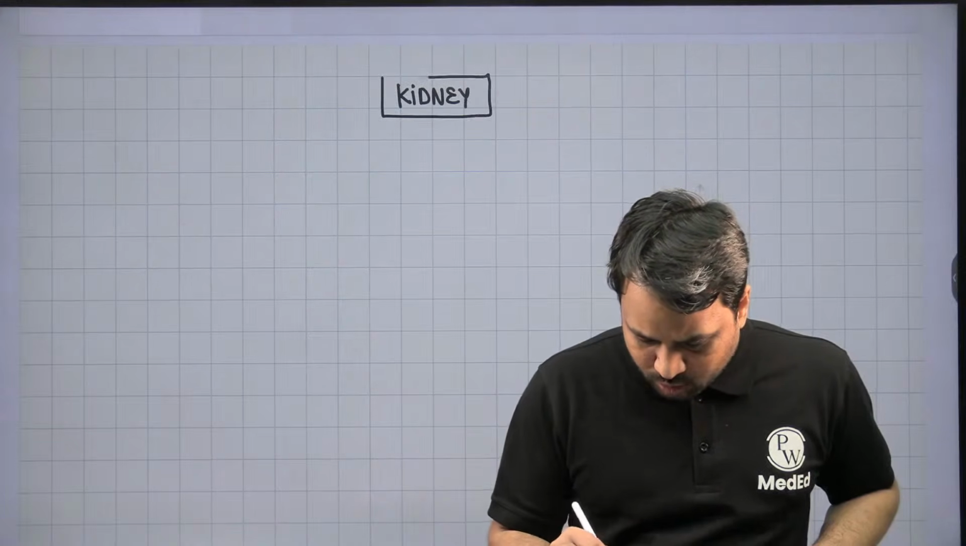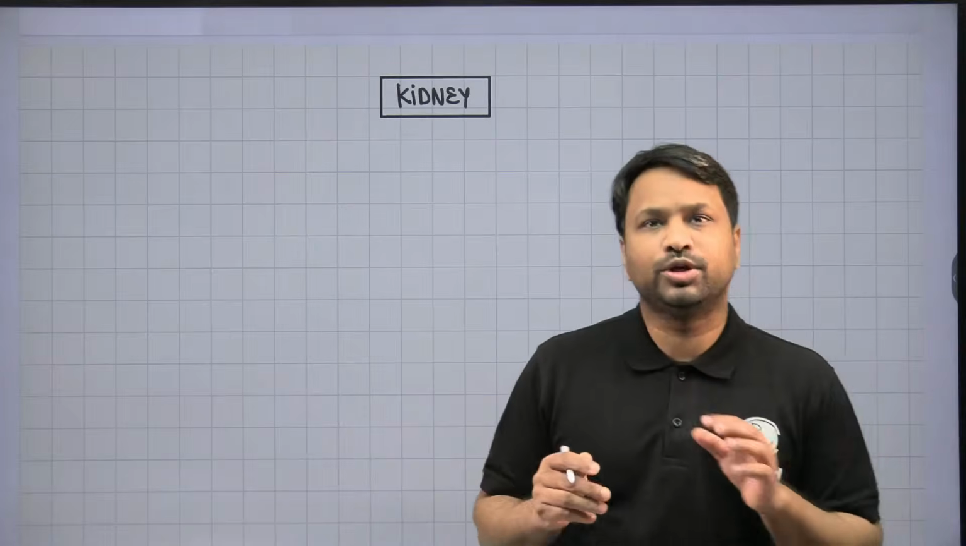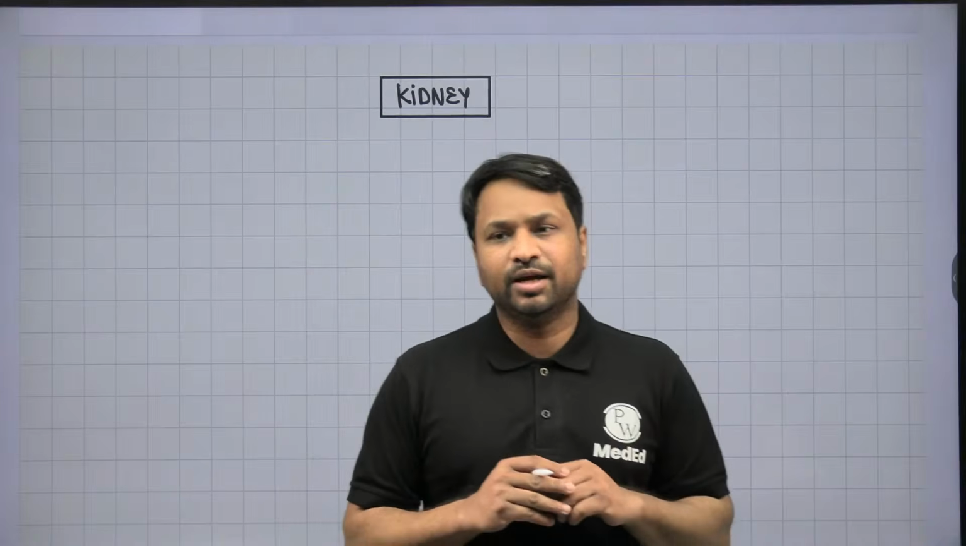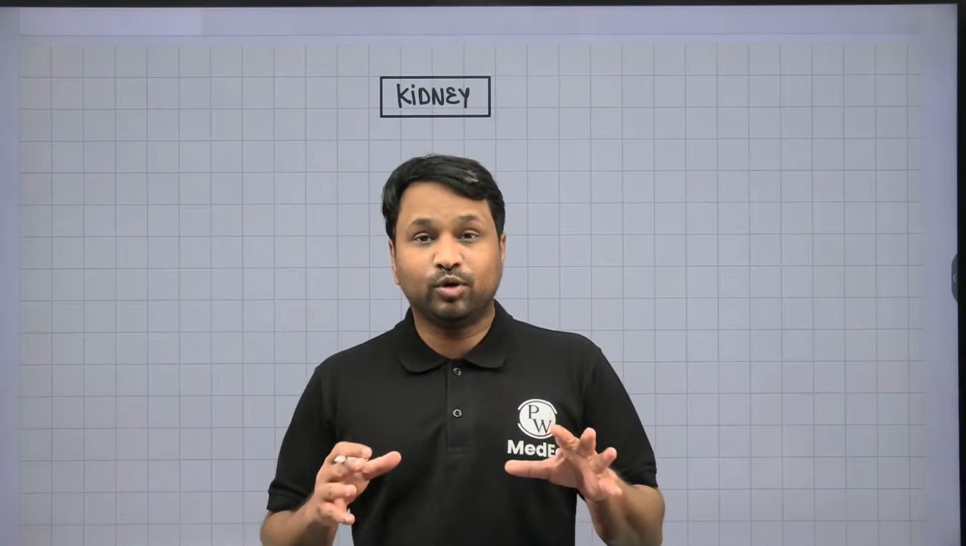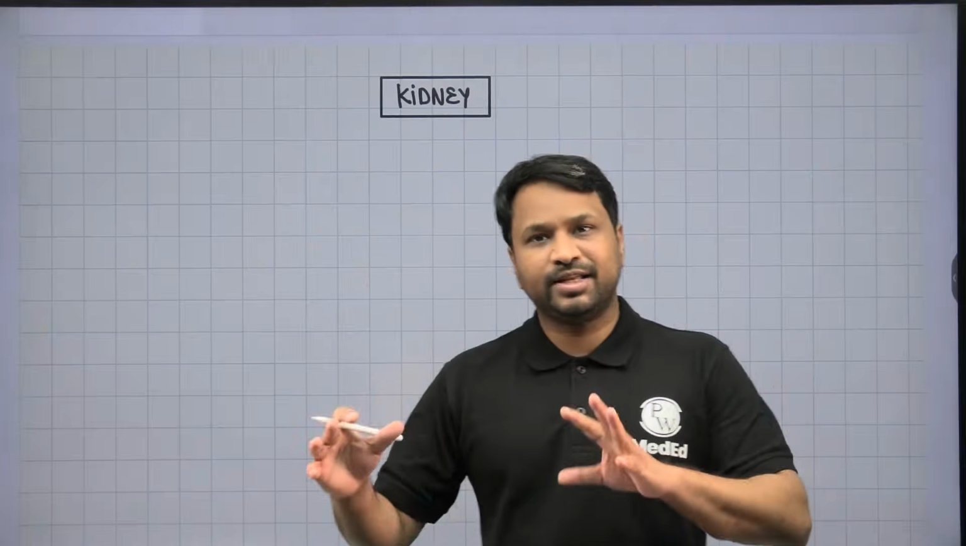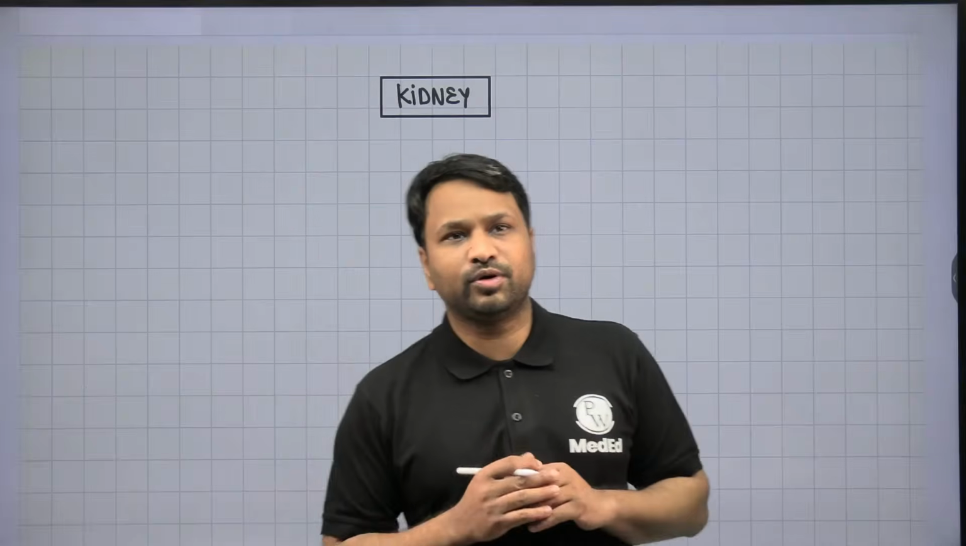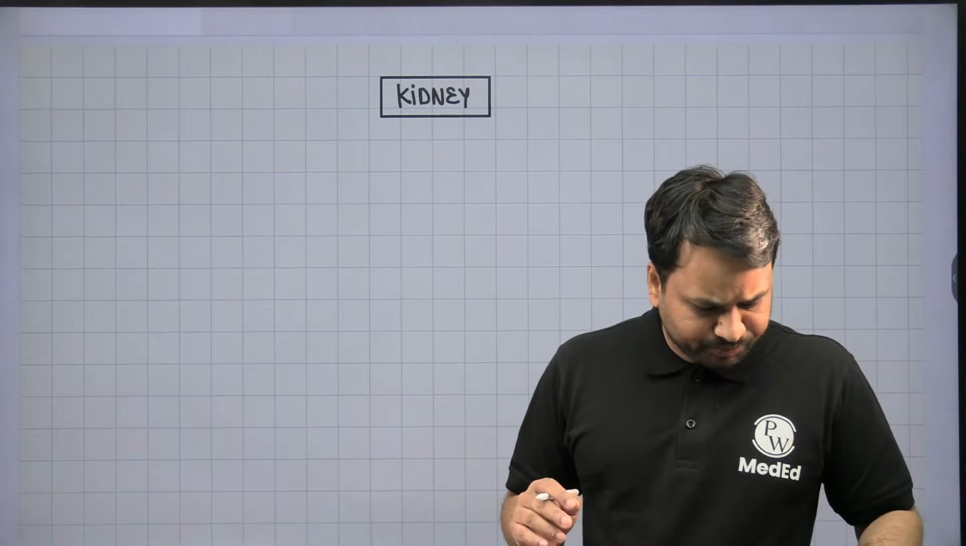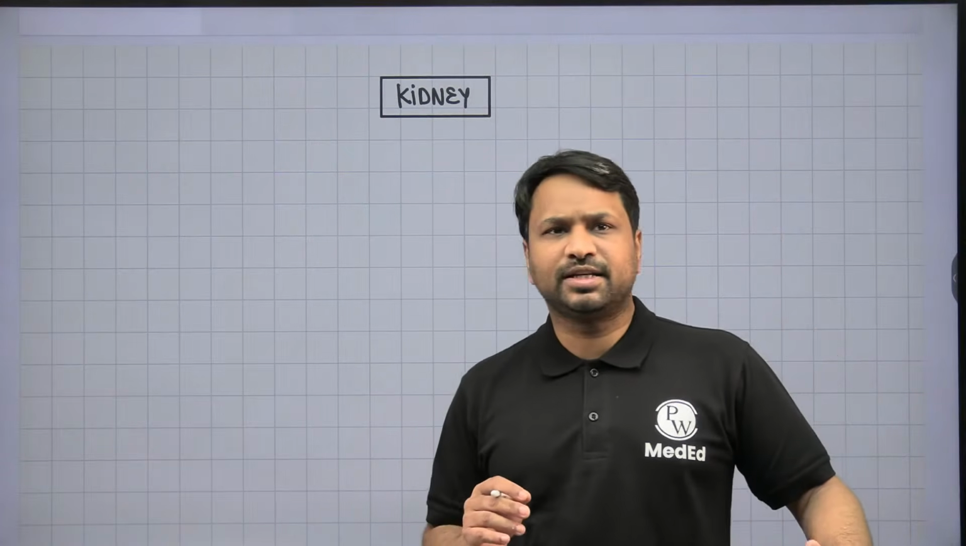ठीक है? तो यूरोलॉजी में यूजुअली जो एग्जाम में क्वेश्चंस आते हैं, they usually come from the developmental disorders of the kidney, from nephrolithiasis and hydronephrosis, and the renal cell carcinoma. So, three topics that we're going to cover in an extension and we'll try to run it as early as possible.